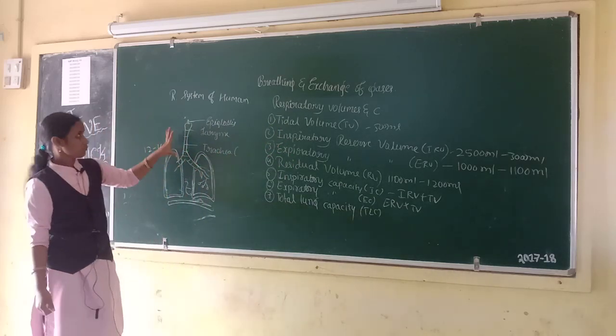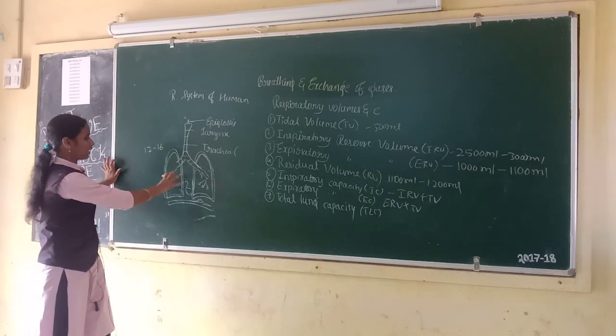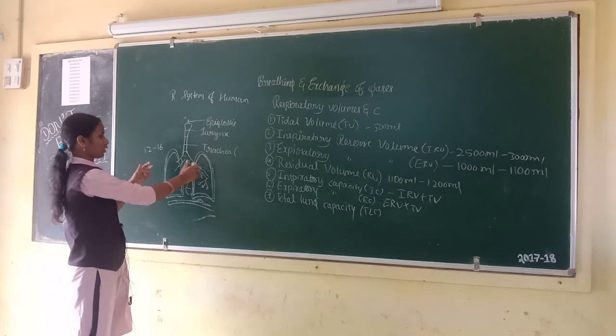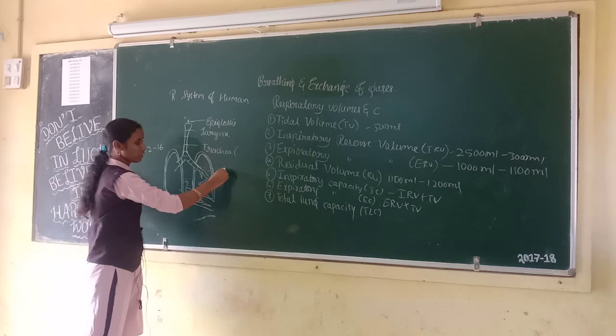This is the respiratory system of humans. Lungs are protected by the double layered pleural layer.